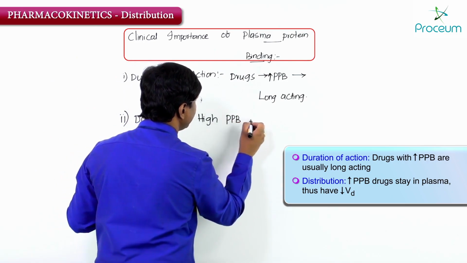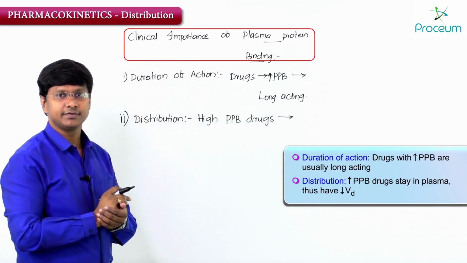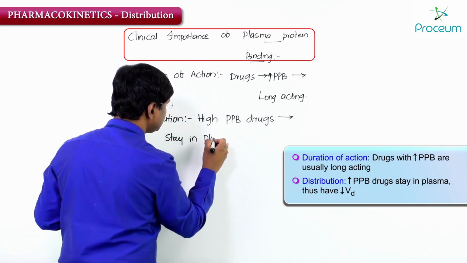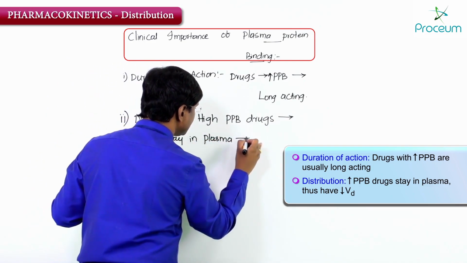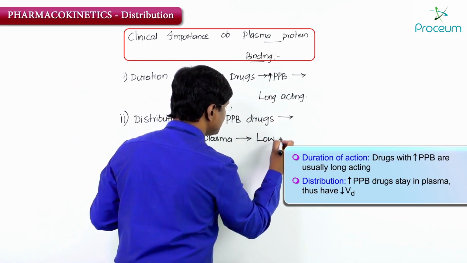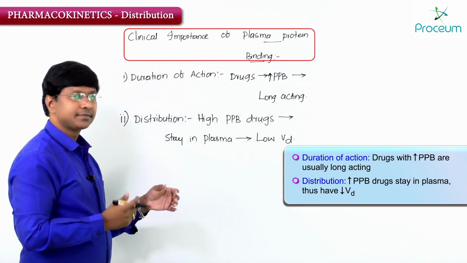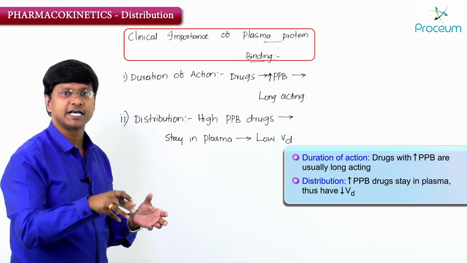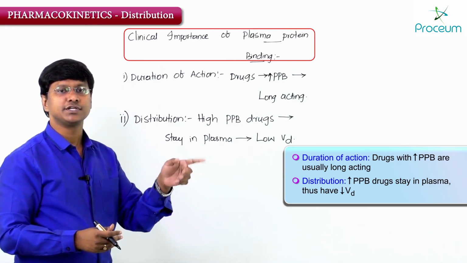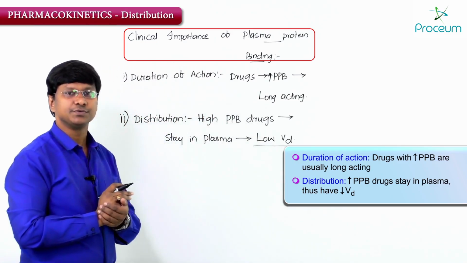High plasma protein binding drugs stay in the plasma and they have low volume of distribution. Why? Because majority of the drug, if it is plasma protein bound, will not enter into the tissues, so the concentration of the drug in the tissues will be reduced, and that is why it is called the drug having low volume of distribution.